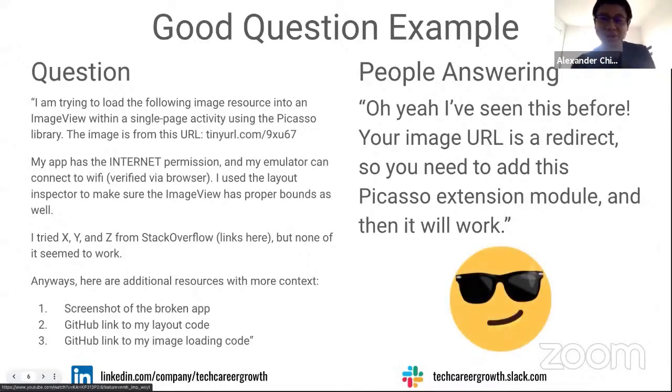This is an actual scenario that I've seen before. This is a bug I've hit. So if we look at the question, it comes from tinyurl.com, which is a redirect service. To the best of my knowledge, the image loading library Picasso for Android does not handle redirects cleanly out of the box. But once you add an extension, it should work, right?